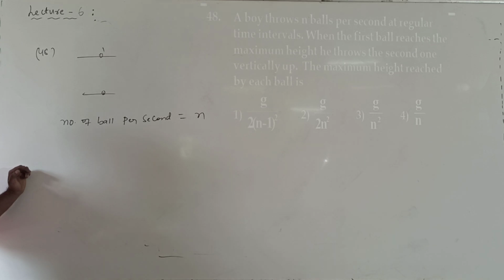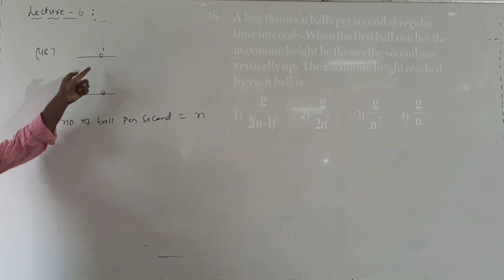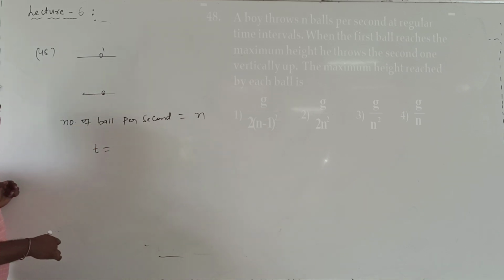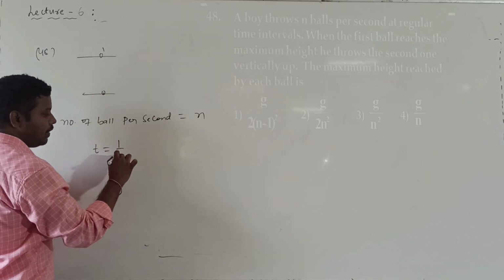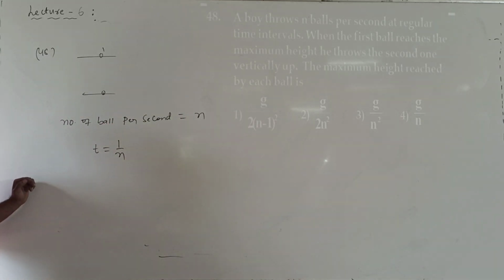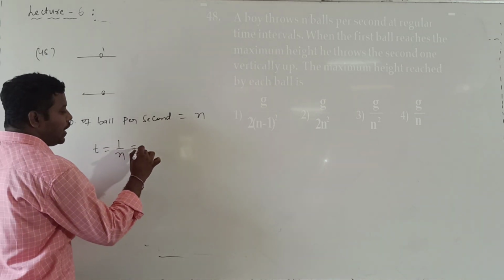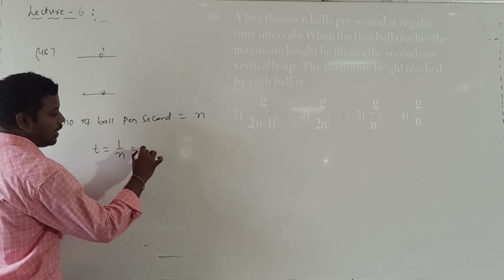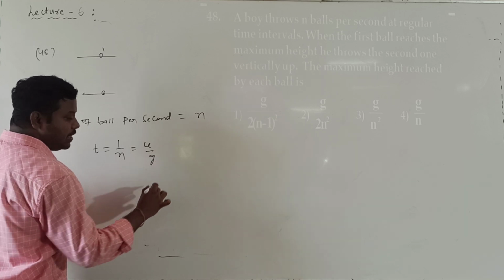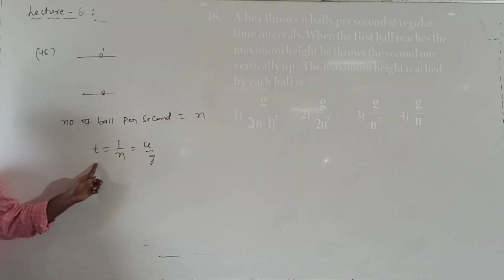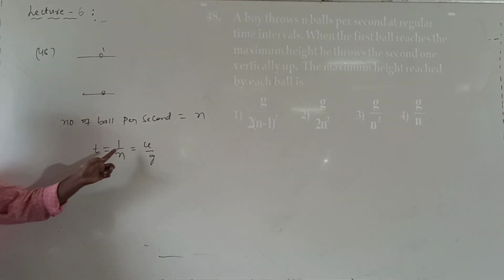So what is the time interval between the first ball and the second ball? That time interval will be given by 1 by n, as the number of balls per second is n. For one ball, the time taken is 1 by n. This is the time taken by the first ball to reach the maximum height, which is called the time of ascent. What is the time of ascent value? u by g. Understood now?